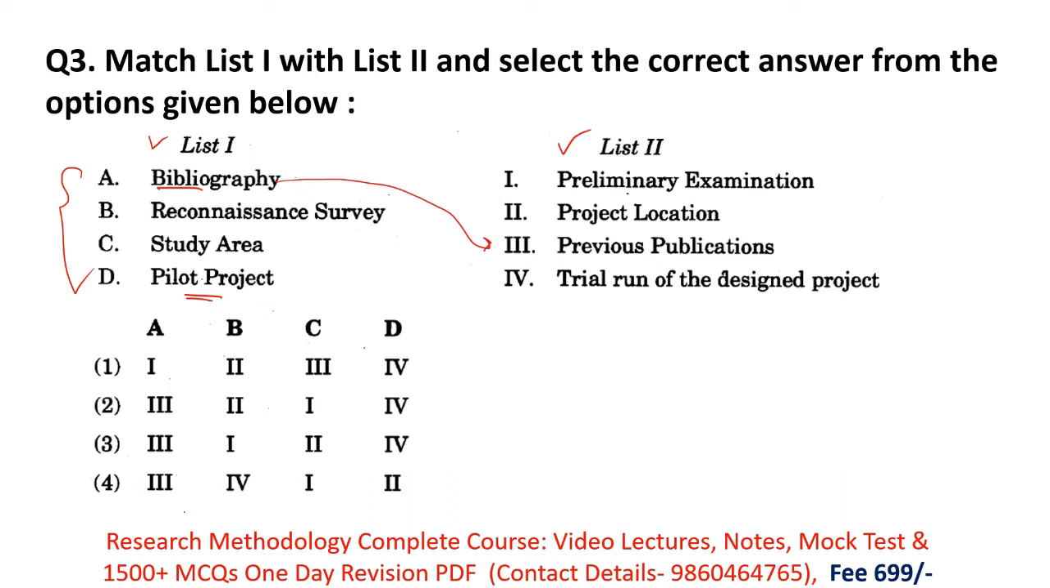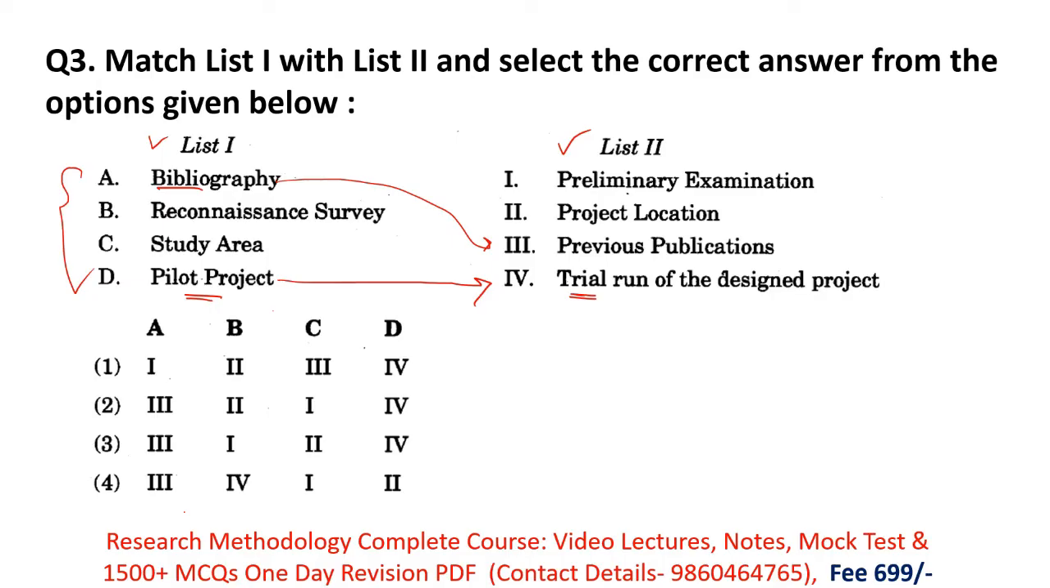Next, pilot project. Pilot project means where you do trials. What do you have to do in a pilot project? In a pilot project, researchers try again and again whether this study is feasible or not. They perform a study on a small scale, and they find out whether this study is working or not. That means pilot project is the trial run of the design project. You try again and again. Remember, in a pilot project you do trials.